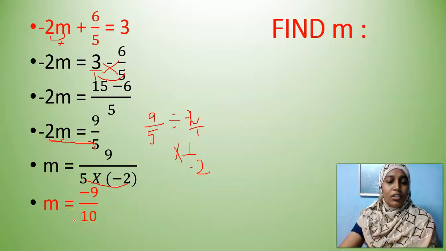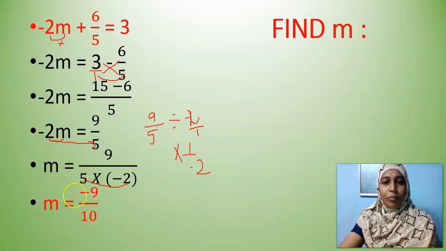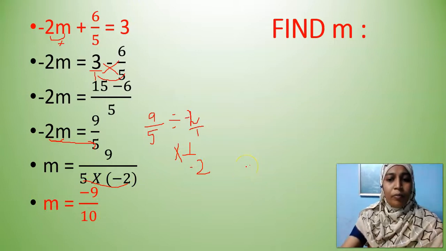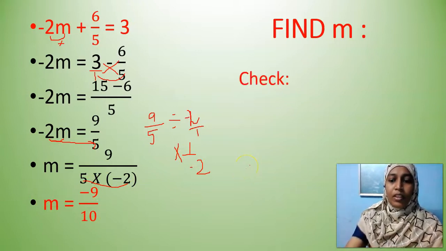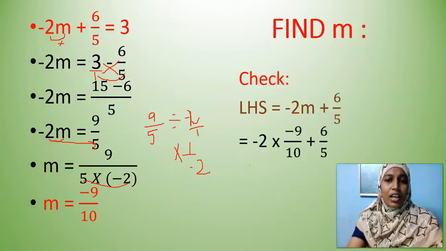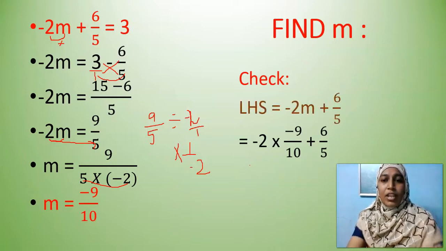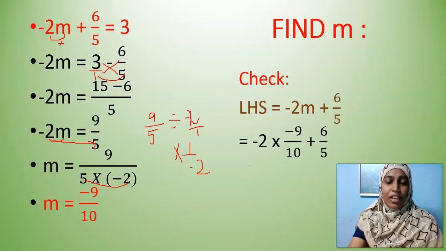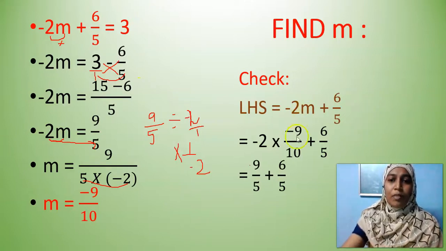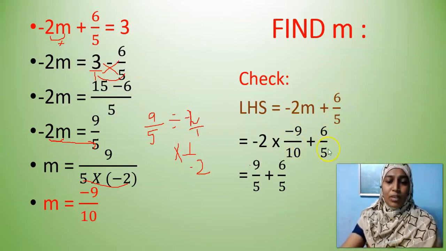Okay, children. Now let us check how to get the right answer. Yes. Now let me consider the LHS, minus 2m plus 6 by 5. And what is the value of m? Minus 9 by 10. I have substituted here. m is equal to minus 9 by 10 and plus 6 by 5. So if I can cancel this, 1 2 is 2, 5 2s are 10.